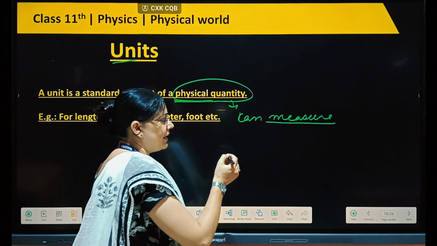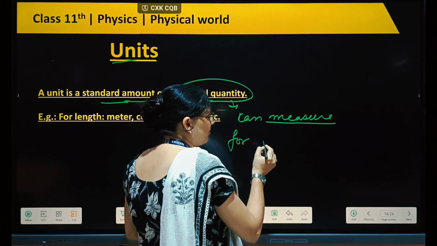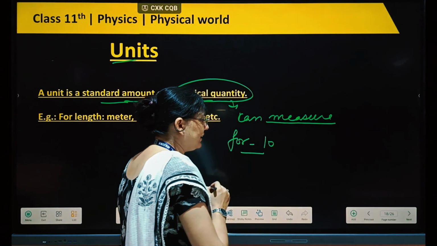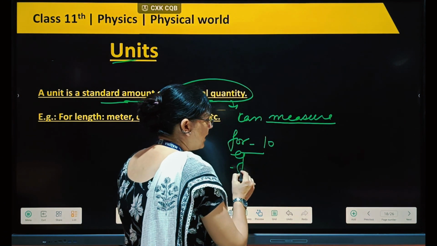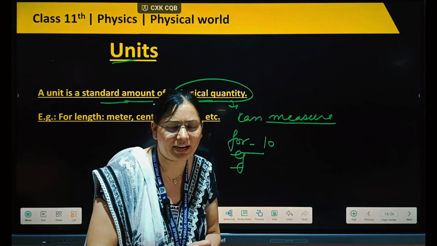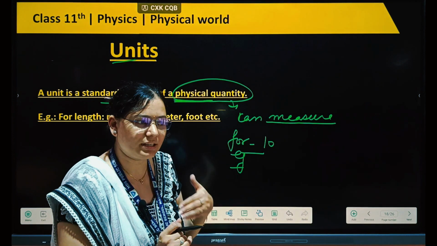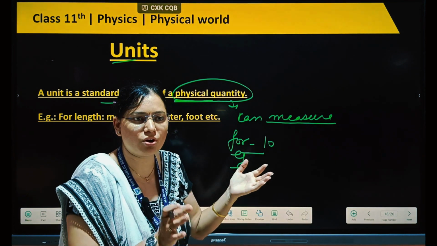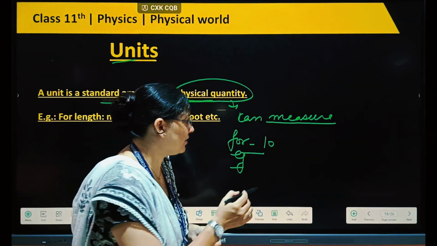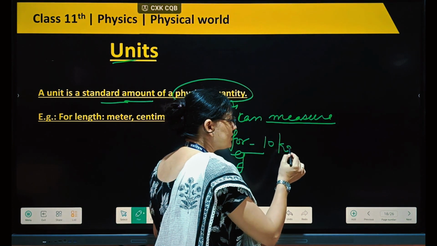So here, for example, if I write 10, can you identify what 10 is? 10 is a measurable number, but what is 10? If I don't write anything after it, you can't understand what 10 is.